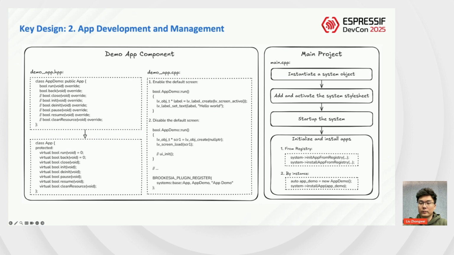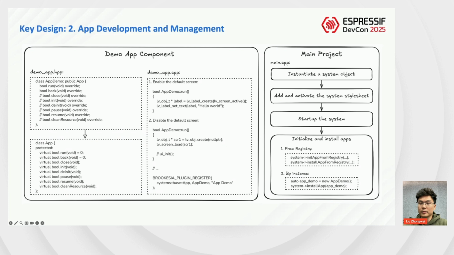First is from registry, achieved via the plugin macro. This doesn't require including app header files in the code, achieving decoupling. The app example on the left uses this method. Second is by instance, which requires manually creating the app instance and installing it. This requires including the app header file, creating a code dependency.